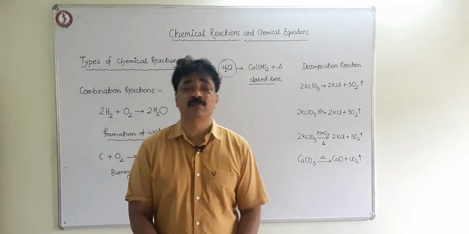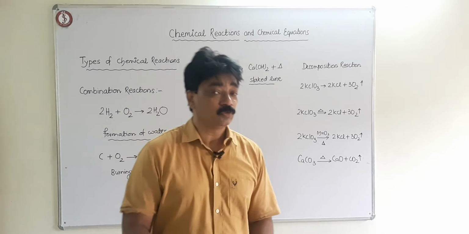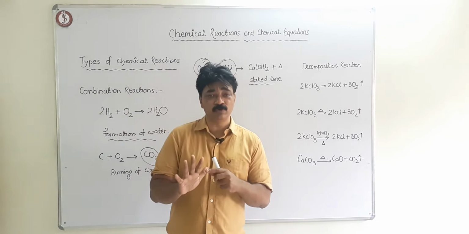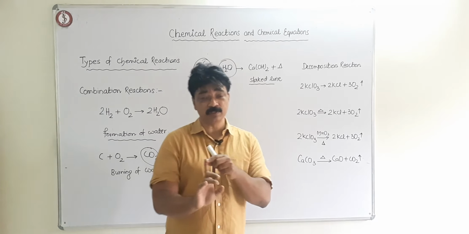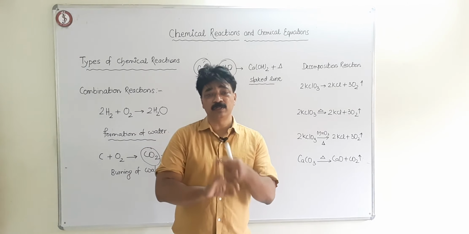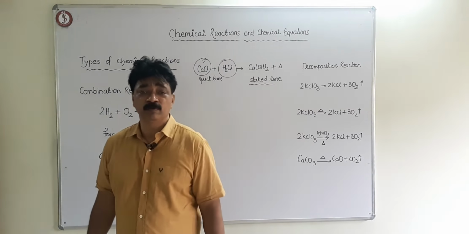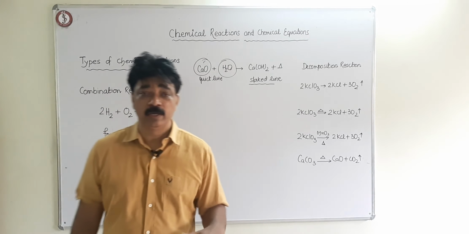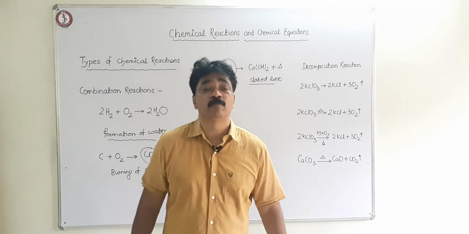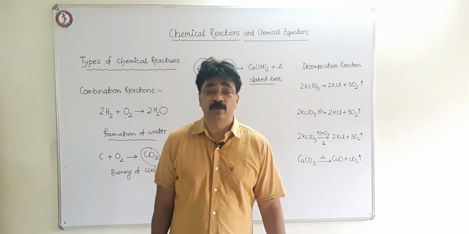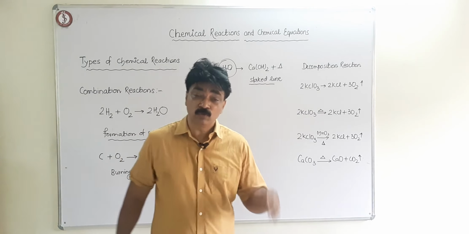There may be negative catalyst. We will work on that. So how many things did we study? Decomposition reaction, we studied combination reactions, we studied endothermic reaction, and we studied exothermic reaction. Your homework will be, go to your textbook and try to find out the examples of reactions, and try to remember and memorize them through their significance.